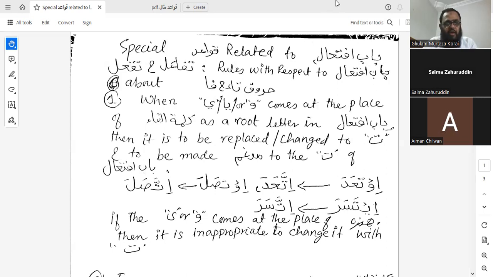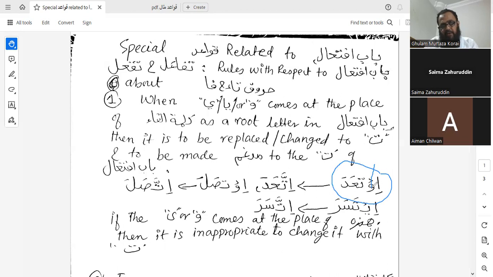Now we are going to analyze this. You see this is ibta'ada. Now this waw that comes at the kalimatul fa in bab ifti'al, because say if ta'ala is the wazan.